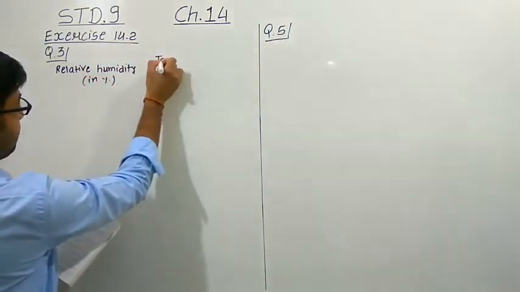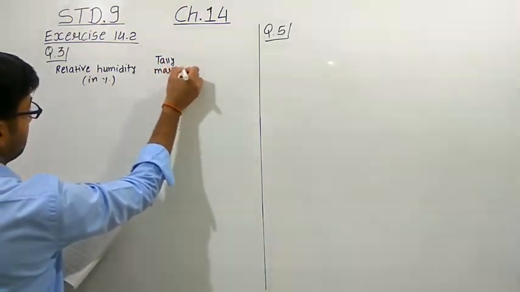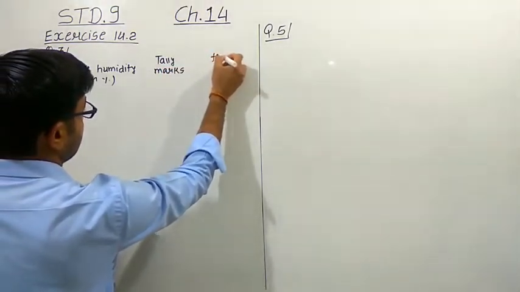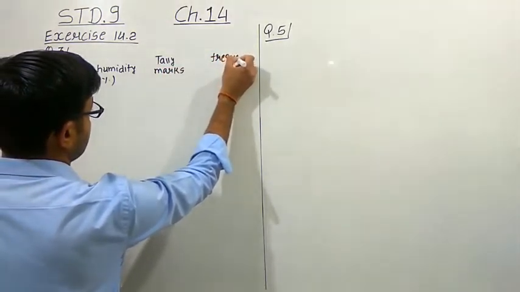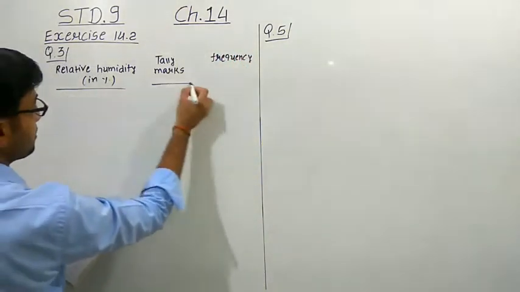Second column we can make of tally marks, and third one we can say that the frequency. Right? These three columns here we have to make.